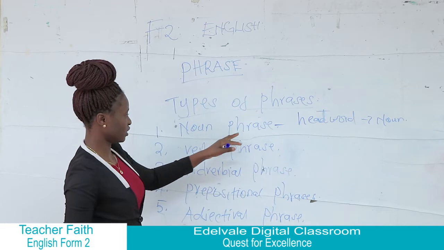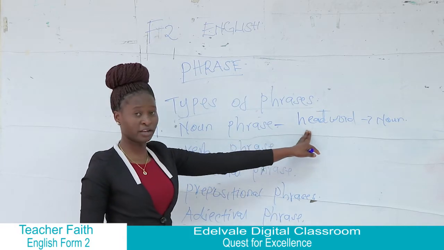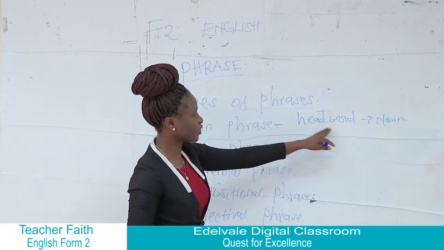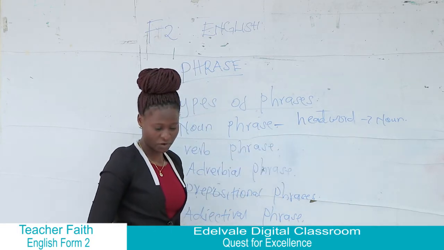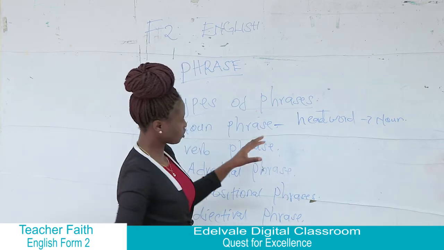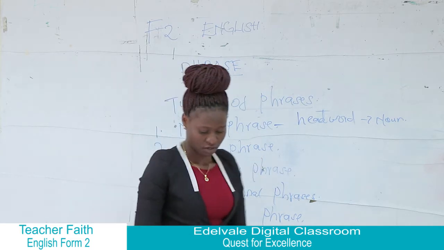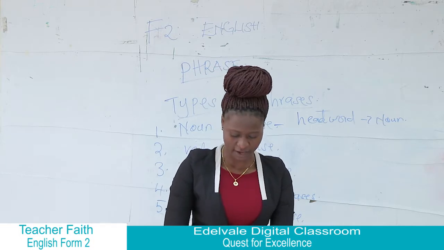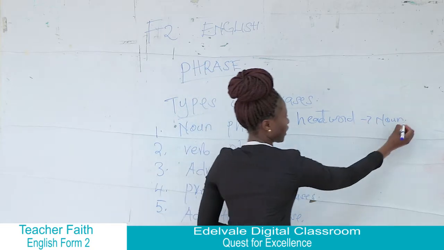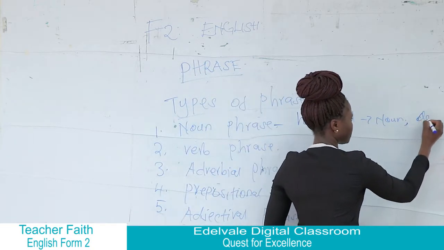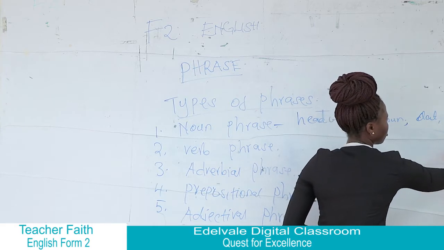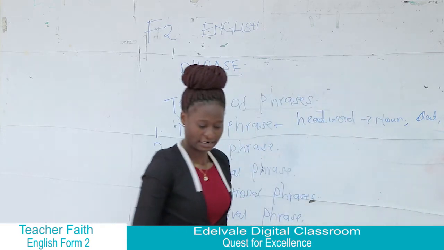That's how you get to identify a noun phrase in a sentence, where you look at the head word, which is a noun in that sentence. And then we say a noun phrase also consists of a determiner, a modifier, and the main noun. So apart from the head word, we have the determiners, the main noun, and the modifier in that phrase.